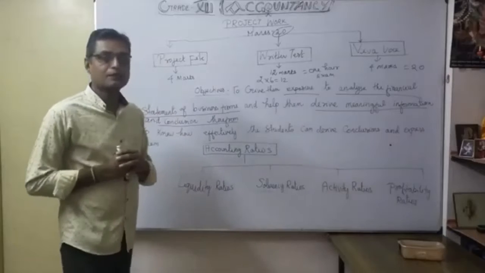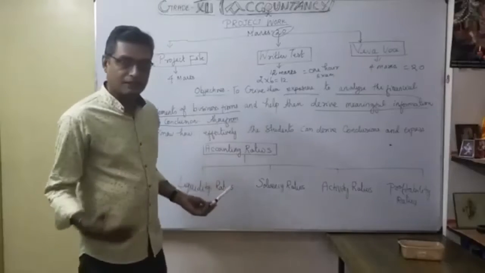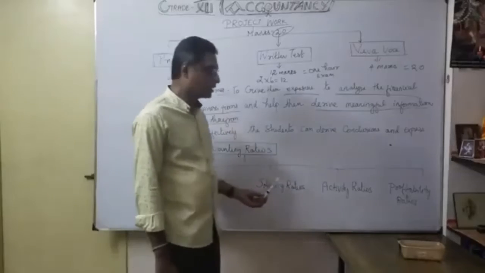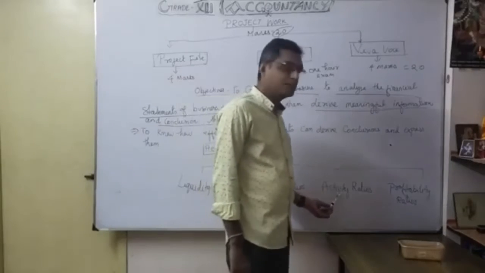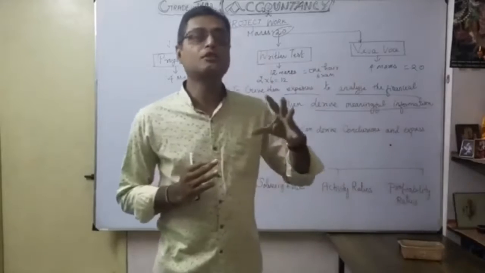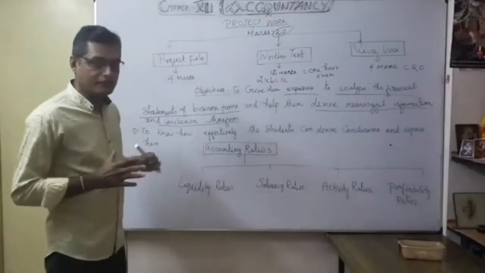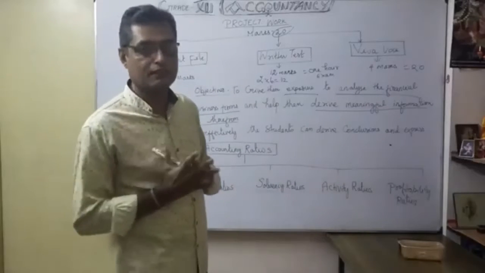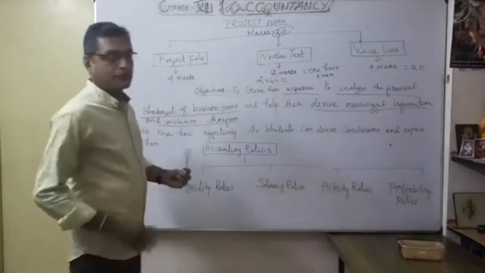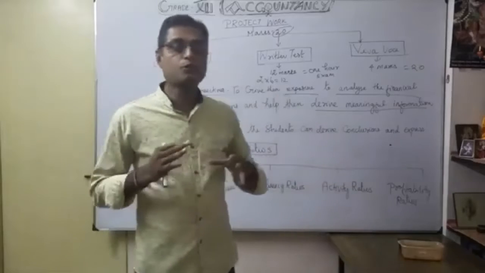There are four classifications of accounting ratio. One is liquidity ratio, which includes the current ratio and the liquid ratio. Thereafter solvency ratio, then activity ratio, finally profitability ratio. You should be strong in around 15 ratios in accounting ratios. In the written test, they mostly cover analyzing the financial statement based upon these four types of ratios, so you should be strong and you should practice that.